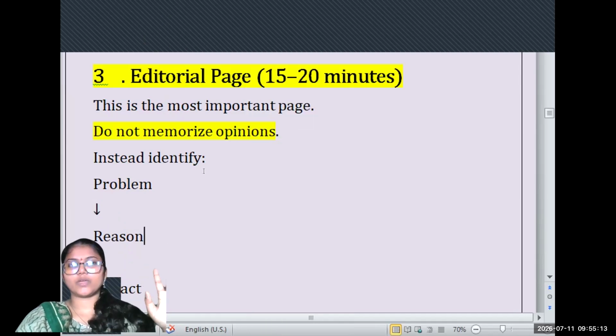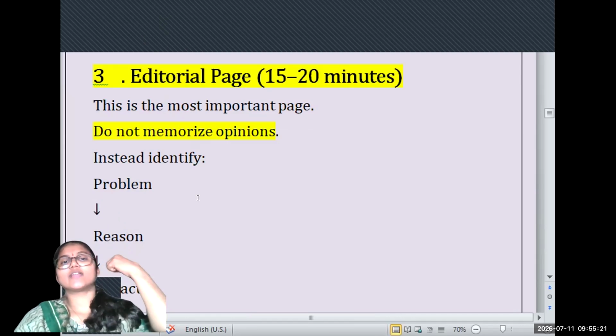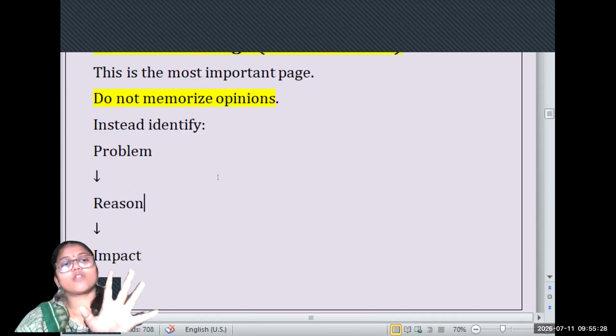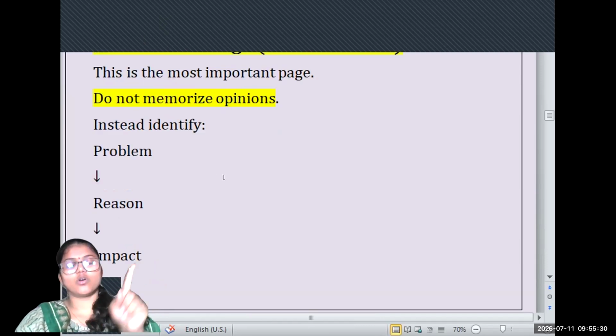Do not memorize the opinion. Opinion is subjective. Everyone has their own opinion based upon their background, based upon their exposure to life. Based upon that opinion, the article will be there. So instead of memorizing the opinion, what you should do is identify the problem.